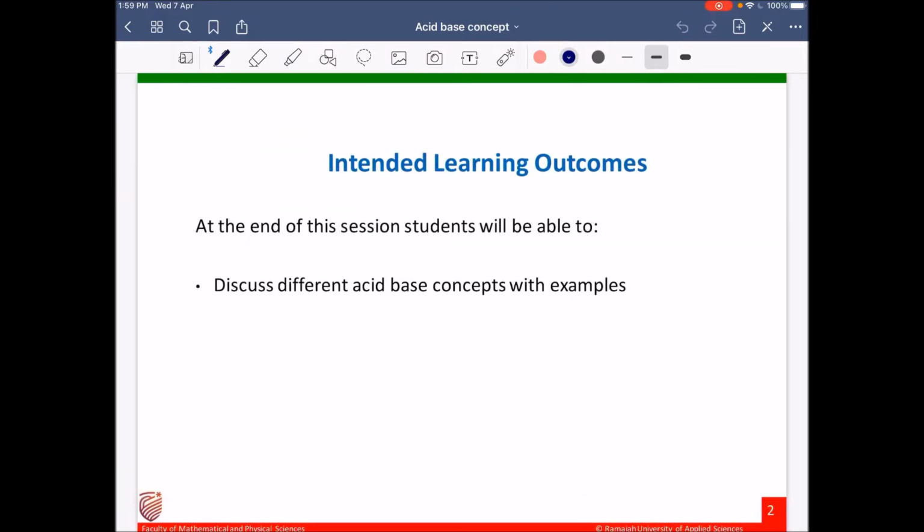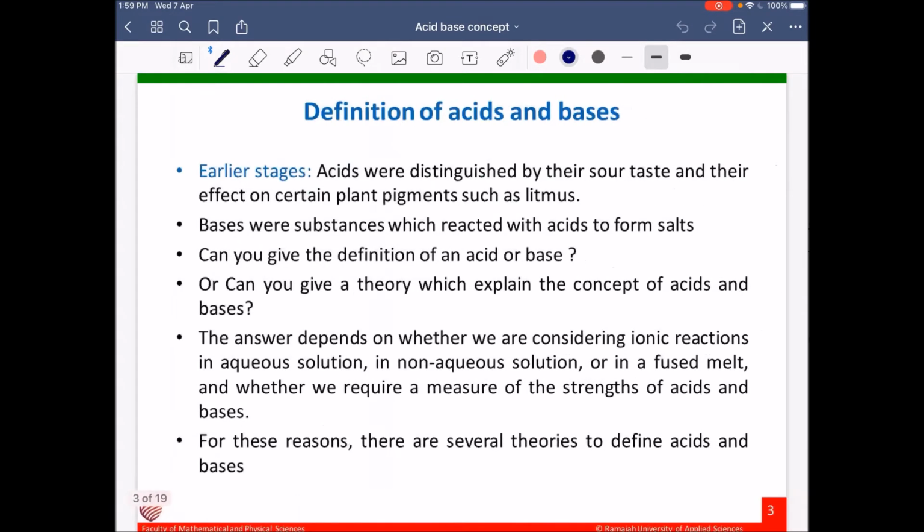In this lecture, we will study different acid-base concepts with the help of a few examples. In the early stages of chemistry, acids were distinguished by their sour taste and their effect on certain plant pigments such as litmus. Bases were substances which reacted with acids to form salts.